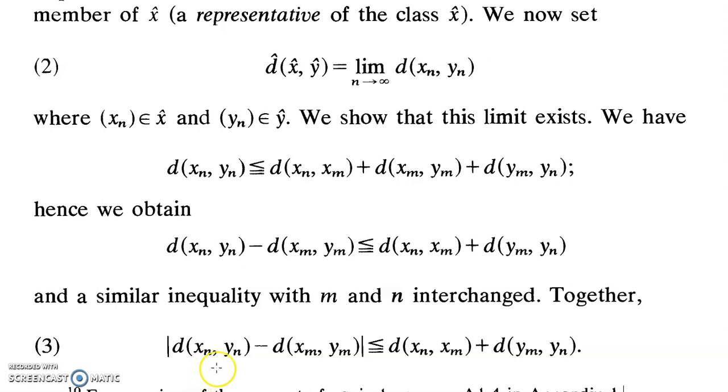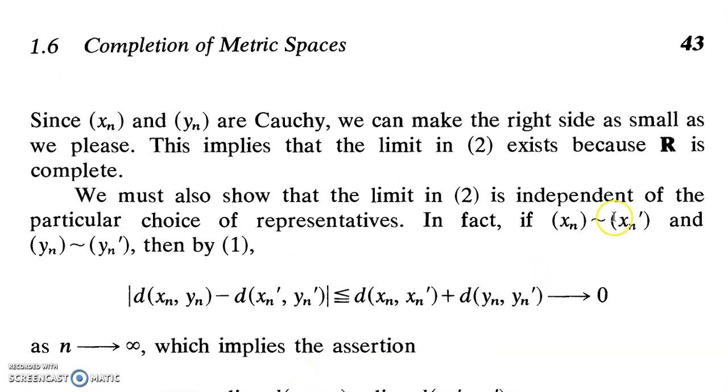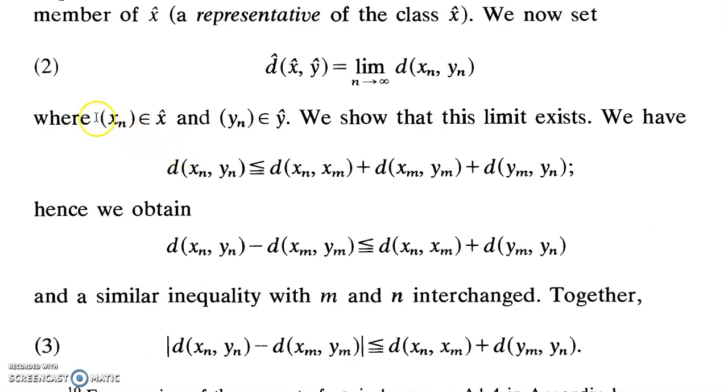So tn minus tm is less than epsilon, which further implies that the sequence tn is Cauchy. Since R is complete, we can safely say that the sequence tn converges, which means the limit should exist.